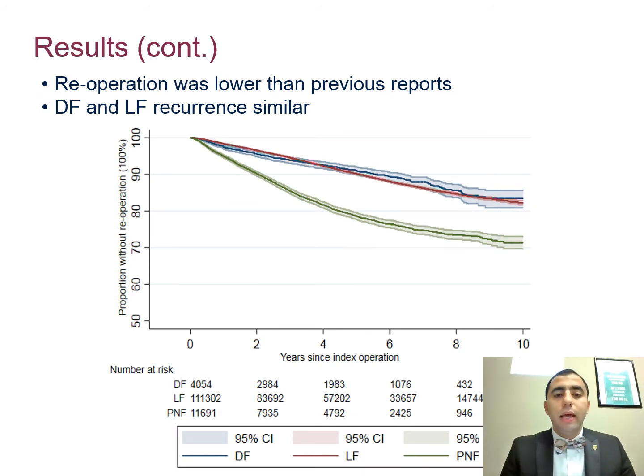And finally, this is a Kaplan-Meier curve, and it shows the rate of reoperation following Dupuytren disease surgery, and we can see the rates are generally low compared to previous reports described in the literature. We can also see that limited fascectomy and dermofascectomy had similar reoperation rate, and this likely represents the recurrence rate. And we can also see the rate is lower than less invasive procedures such as PNF or percutaneous needle fasciotomy.